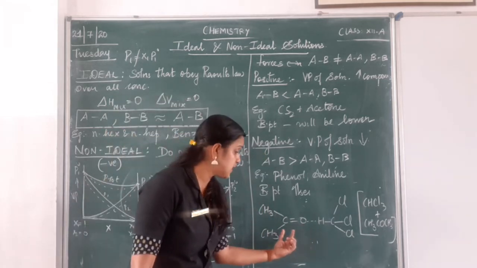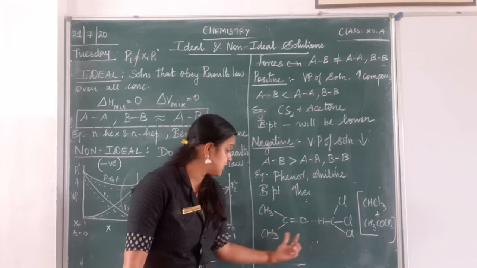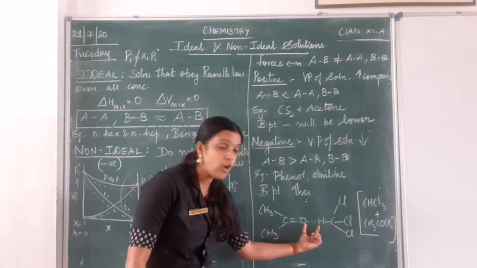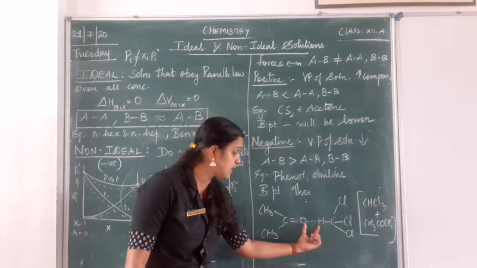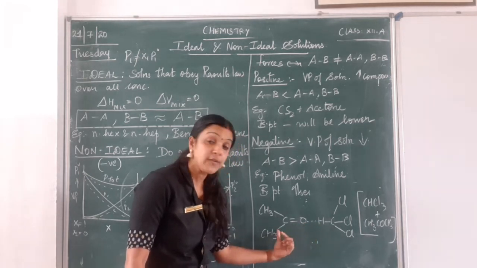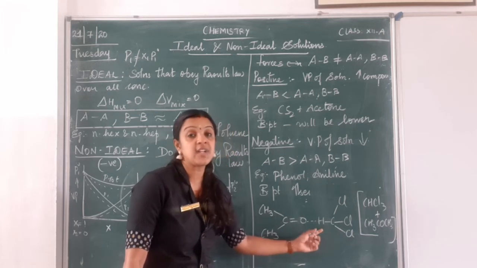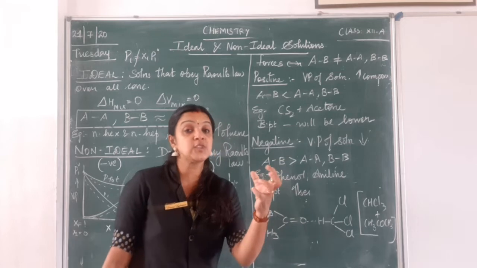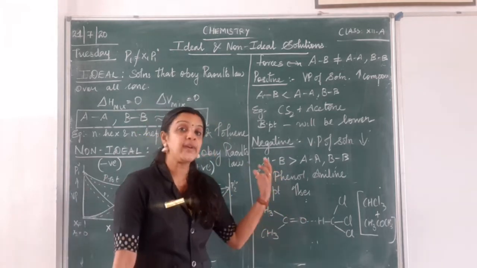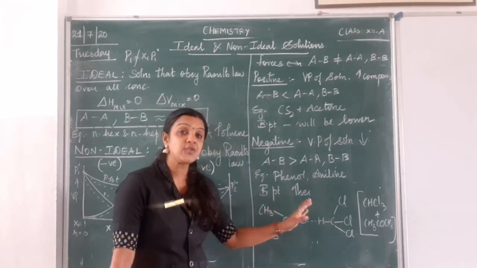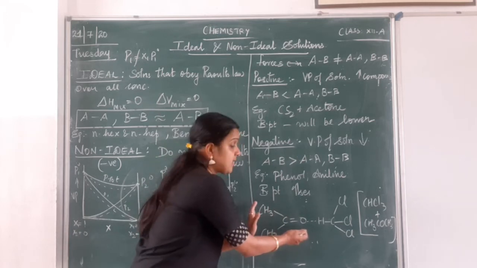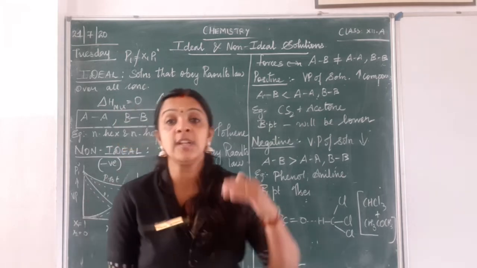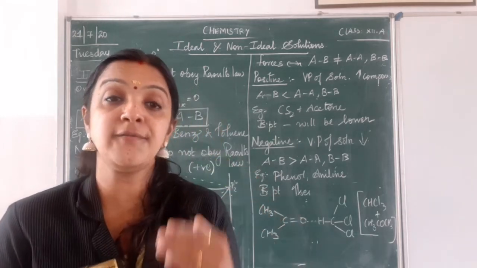What happens here, if you see, this is A and this is B. Assume acetone is A and chloroform is B. There is a strong intermolecular hydrogen bonding between the oxygen atom of acetone and the hydrogen atom of chloroform. Since this bonding is so strong, they don't tend to escape, compared to the interaction between acetone molecules separately and chloroform molecules separately. So this type of deviation, we call a negative deviation.